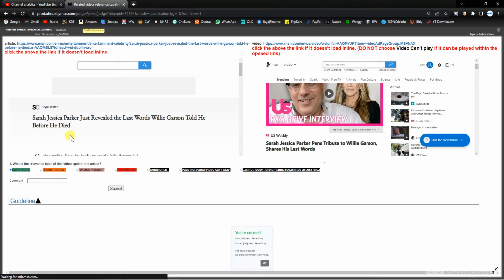Okay. Next, the strategic package just revealed the last words of Carson. This is about strategic words, tends to beat all this. The same story. Okay, they are not similar. They're not weekly related. They are the same story. So select same story.